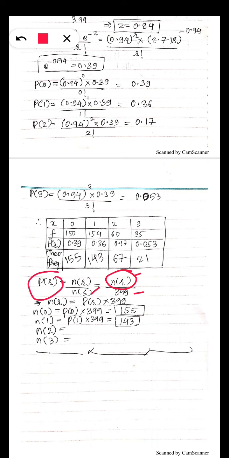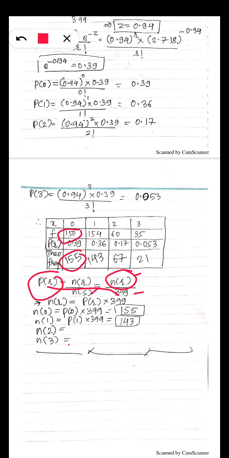I am interested in finding this theoretical frequency NR, and this PR we have already calculated. So this row was the PR. So we want to find NR. So NR is equal to PR, just cross multiply this with PR. So 399 multiplied with PR. So calculate N0, N1, N2 and N3. The formula says that for x equal to 0, the frequency is 155, but the real observation says that it was 150.